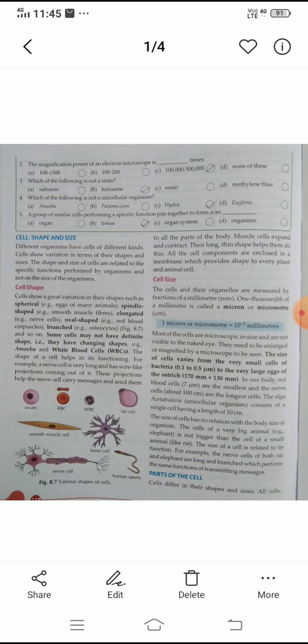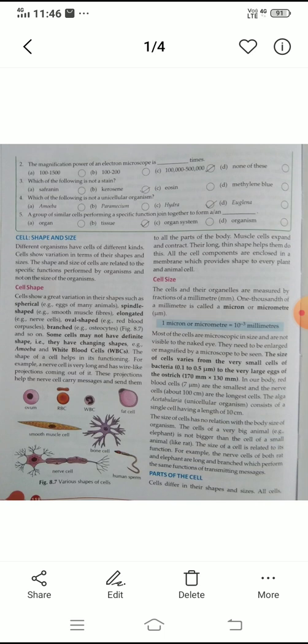Movement: a car, bus, or truck can move from one place to another, so this is also a wrong option. Reproduction: without eggs, without fertilization, reproduction is not possible. So reproduction is the right option in this question. Now question number 2.